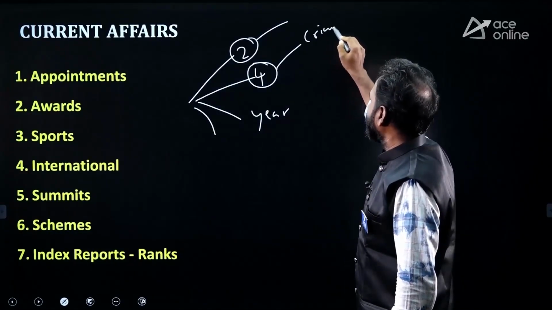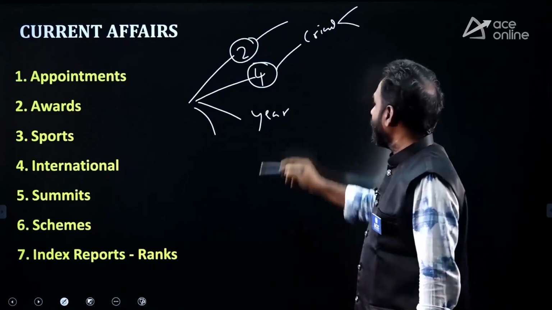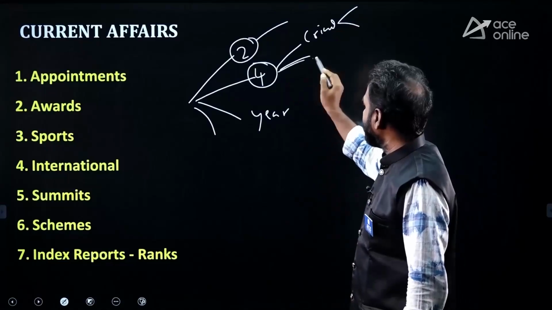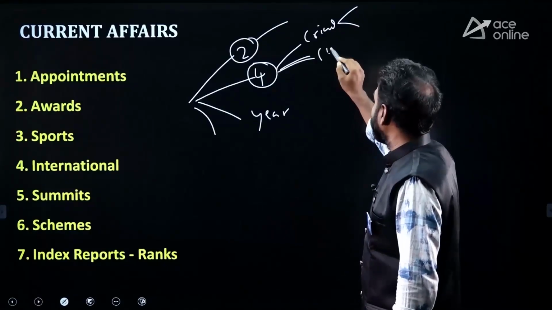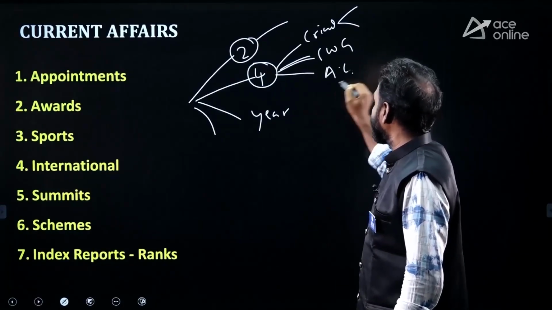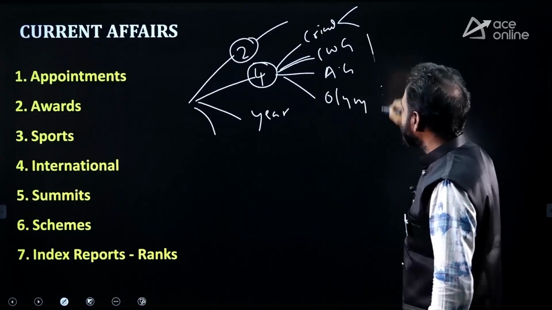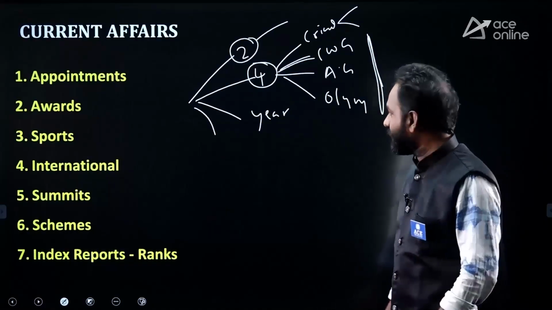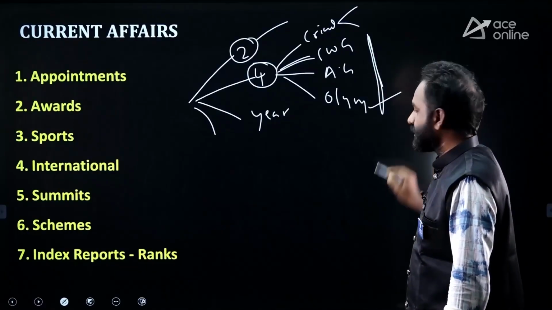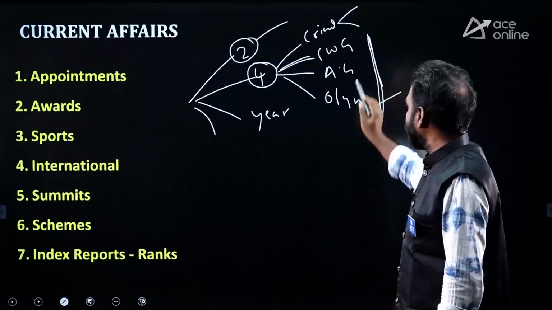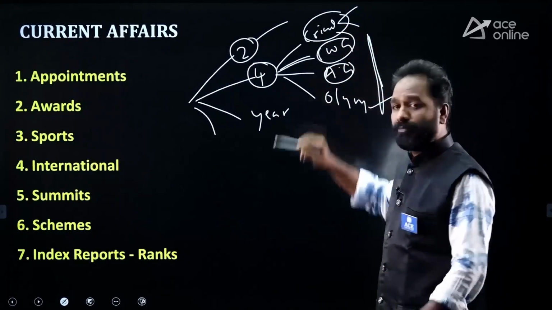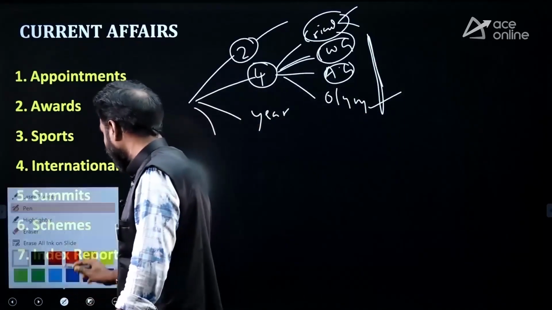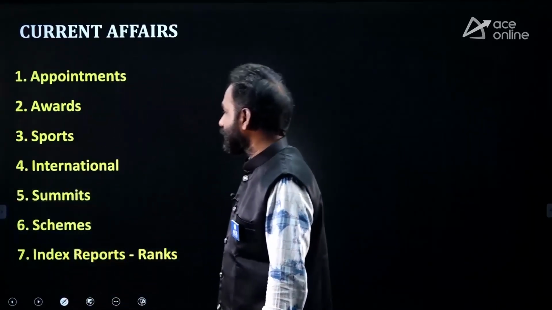Cricket World Cup, Women's World Cup and Men's World Cup, the ICC Champions Trophy usually, the Commonwealth Games, Asian Games, and also the Olympics. These games are usually held every 4 years. Everyone knows that this year the Olympics happened. Definitely there is a chance of a question on the Olympics, the history of Olympics, total medals, Asian Games, Commonwealth Games, Cricket World Cup, and the Football World Cup every 4 years. Recently Saudi Arabia got the rights, right? So you should have clarity.